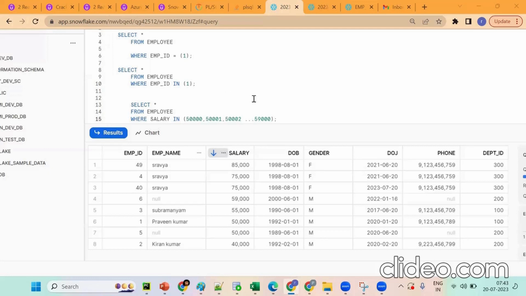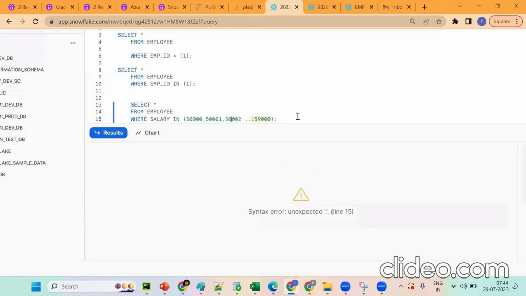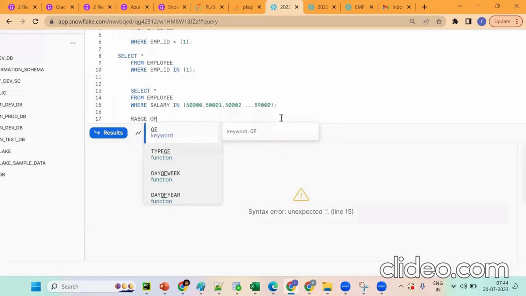See this thing. Is it possible to go through so many records, 9,000 records, and write each one? Tell me which commands we have, and which concept will come into the picture. For a range of values, which concept should we go for?